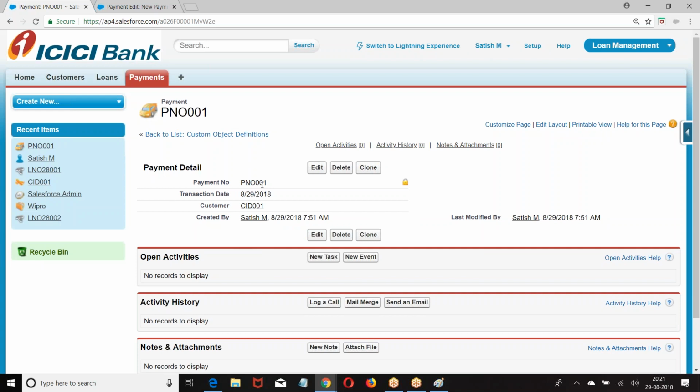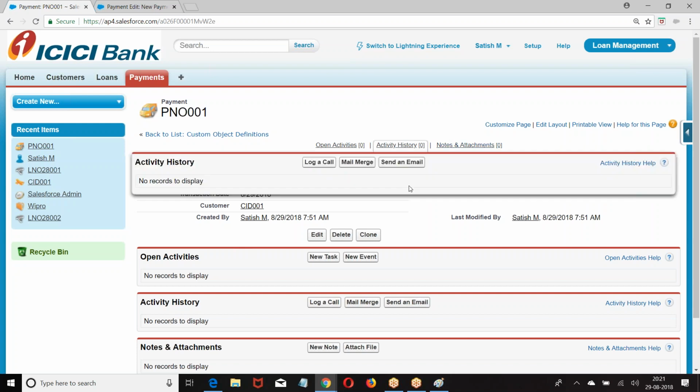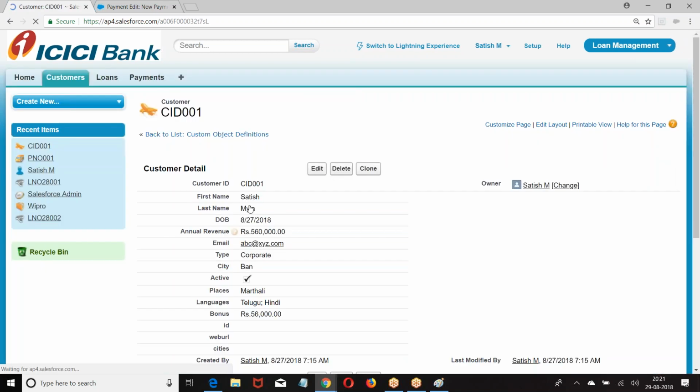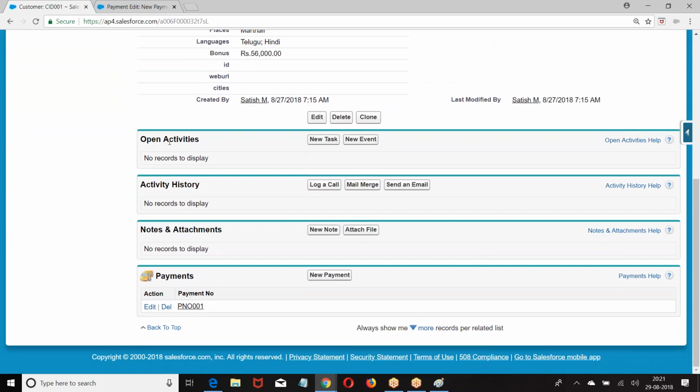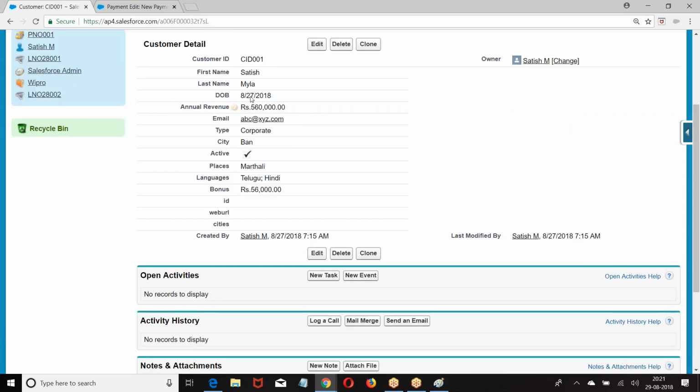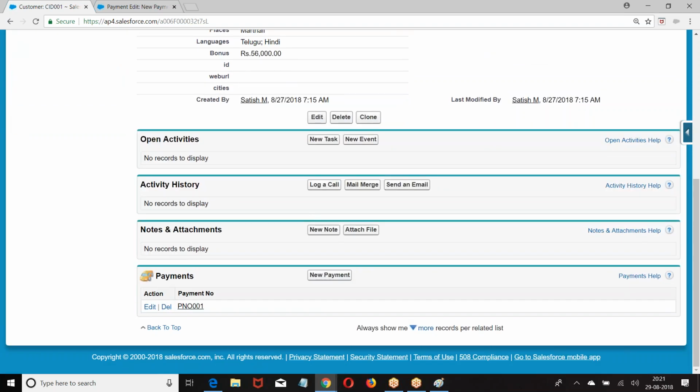In the general way, I have created a field. The way we create a regular field, in the same way I have created this field. The moment I created this, there is no owner field. Okay. Now you go to customer. It is a customer record. If you scroll down, these are what? Related lists. For this customer activities, for this customer history, for this customer payment. This customer has a child of this payment.